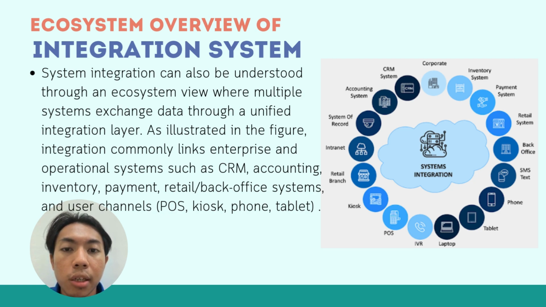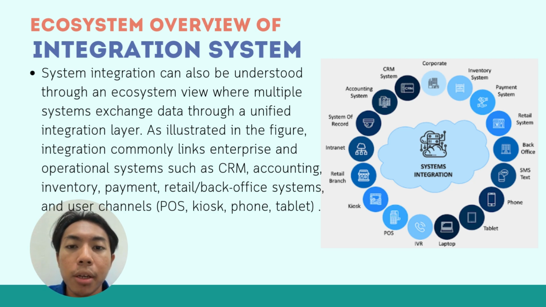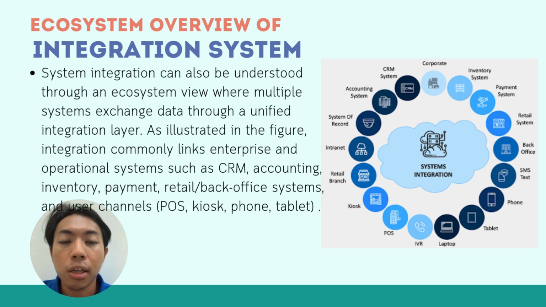Integration commonly links enterprise operational systems such as CRM, accounting, user payment, retail, office systems, POS kiosk, and phone and tablet. This is just to give an overview of how many possibilities this integration can cover, from our phone and tablet in everyday use to much more industry use such as CRM, accounting, and retail.